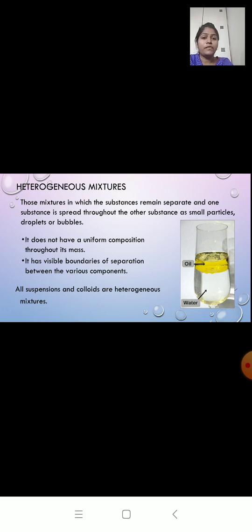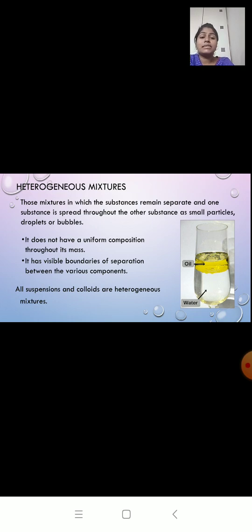It has uniform composition, no visible boundary of separation, and they are called solution. Heterogeneous means no uniform composition, we can see visible boundary of separation, and all suspensions and colloids are called heterogeneous mixtures. Example, oil and water.